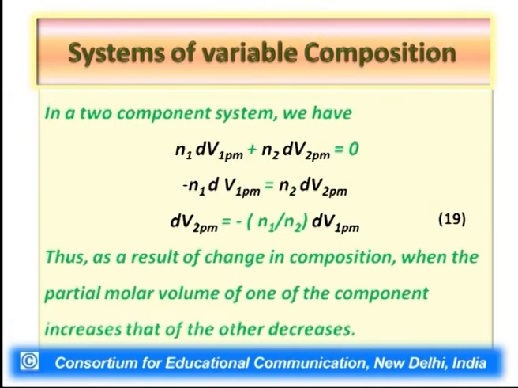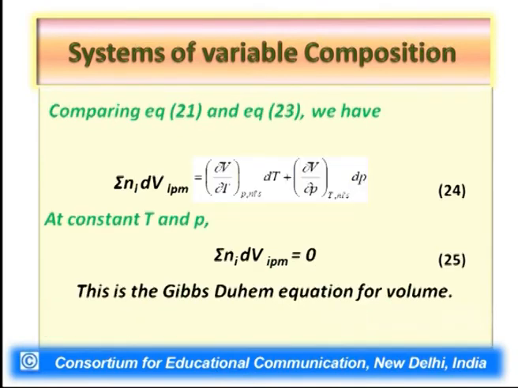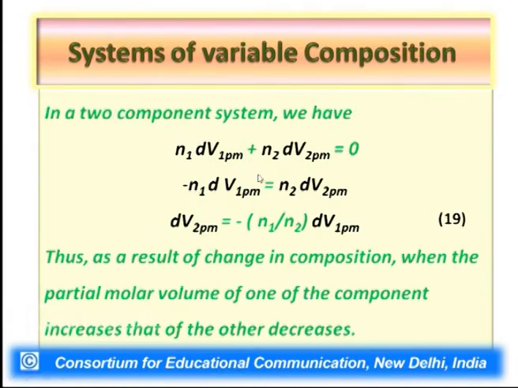In the same way, we can again consider the binary system. For the binary system, this Gibbs-Duhem equation for volume, summation Ni dV_i PM, can be written as N1 dV1 PM plus N2 dV2 PM. The summation sign goes because there are only two components present, and this equals 0. We can take N1 dV1 PM to the other side. What we would get is minus N1 dV1 PM equal to N2 dV2 PM. So we can rearrange and ultimately get dV2 PM equal to minus N1 by N2 dV1 PM.